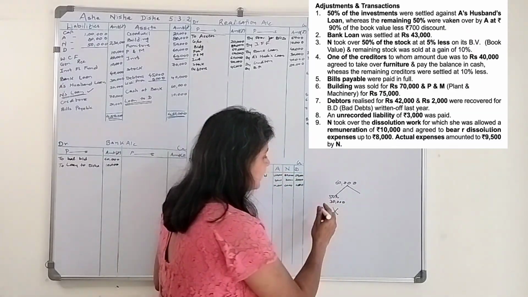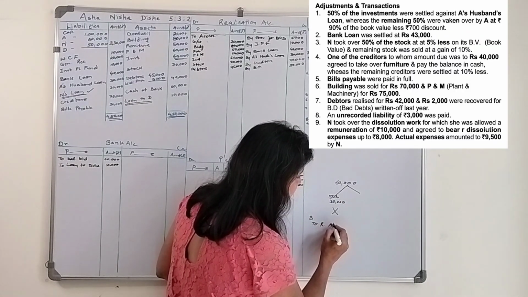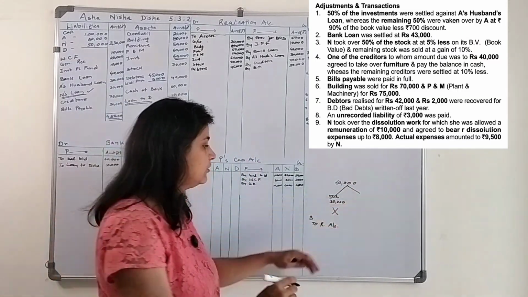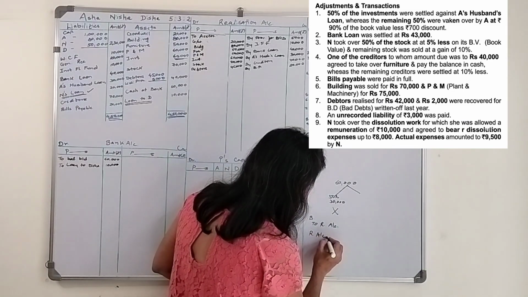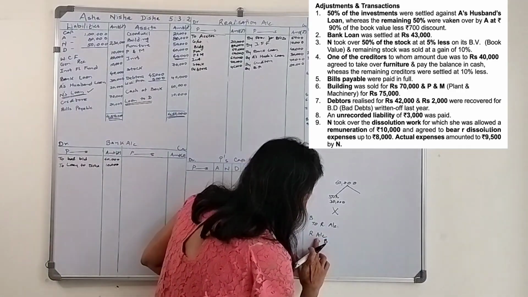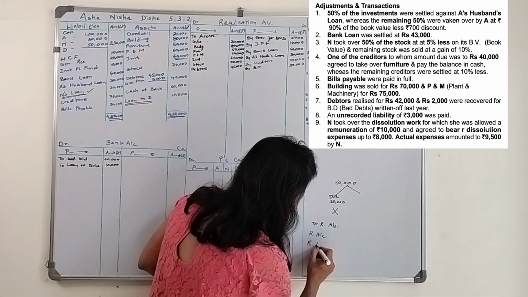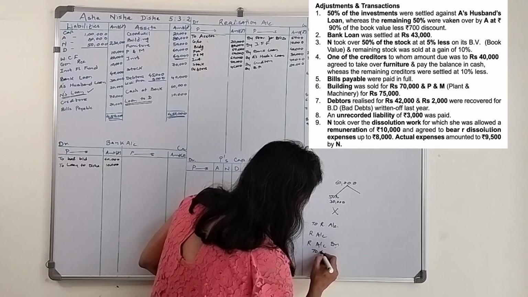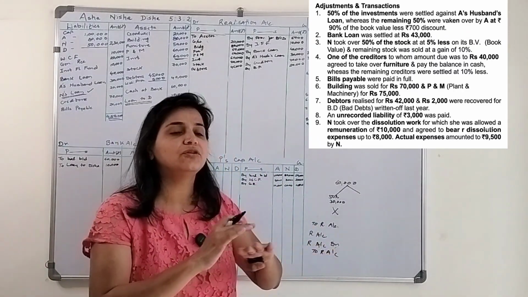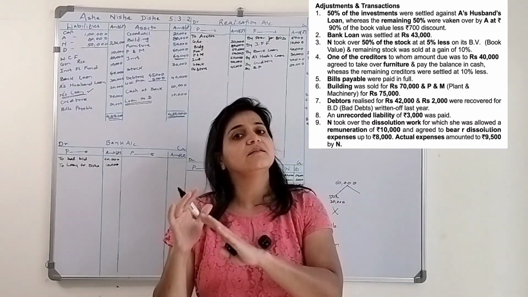Let's say if we sell the asset investment, what will be the entry? Bank account debit to realization account. Money comes into the firm, so bank account to realization account. And if we pay off any particular liability, what will be the entry? Realization account debit to bank account. We are setting off the liability. Now here in this case there is no bank transaction, so what is the entry? Realization account debit to realization account. Realization account is debited, realization account is credited, so there is no need to pass any journal entry if we are setting off any particular asset against a liability.